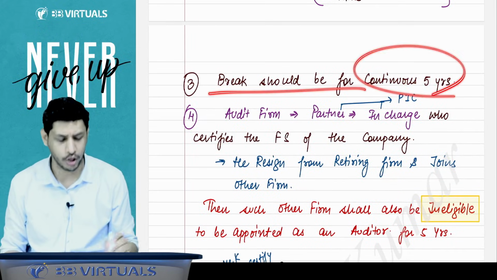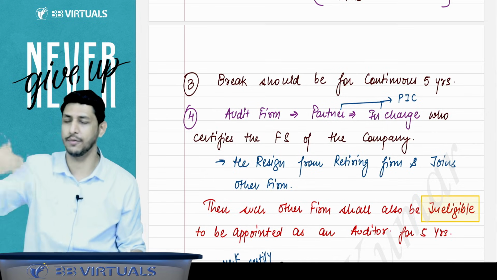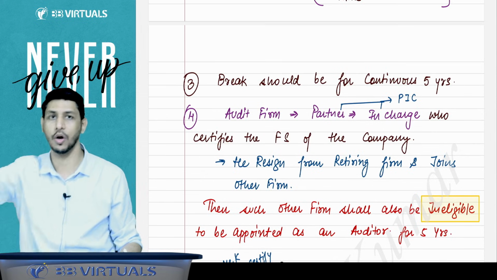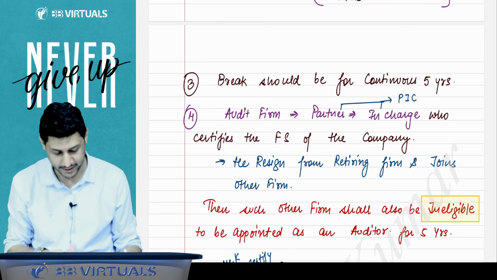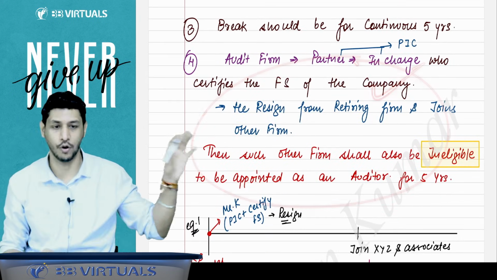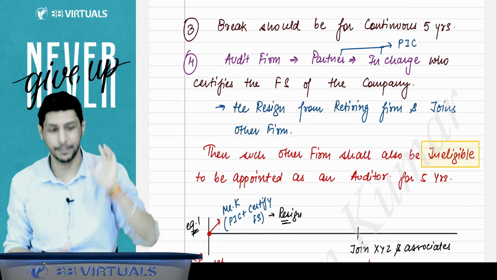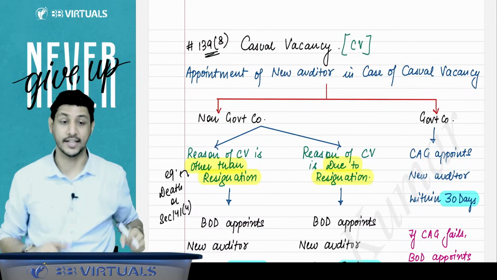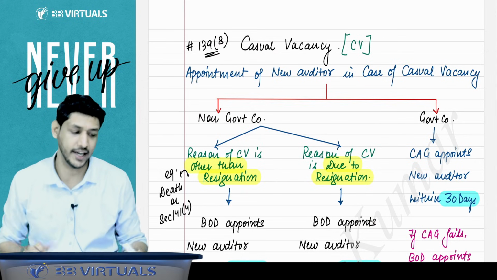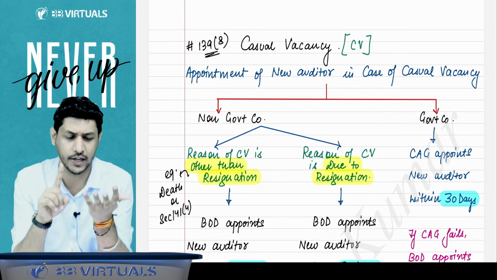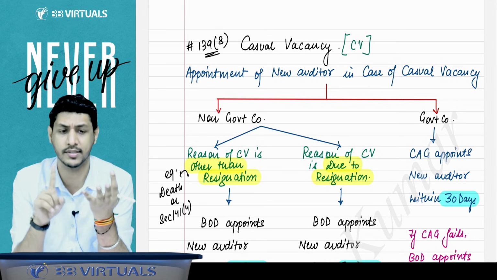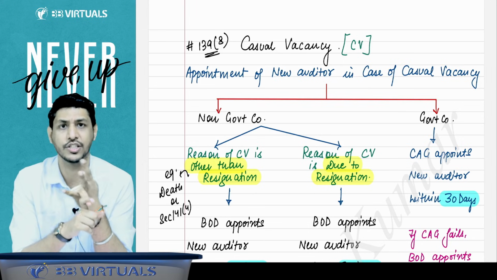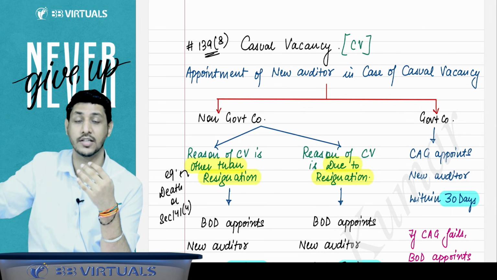And the break should be for a continuous period of 5 years. It is not like you have done a cooling period of 2 years, then you do the audit, then 2 years again, no, it's not like that. And the person in charge point, I have already told you earlier with the common partner point. Right? And now we will come to 139 subsection 8, that is casual vacancy. How does a casual vacancy arise? Sir, for example, the auditor dies, or he gives his resignation, or he attracts any disqualification after getting appointed.